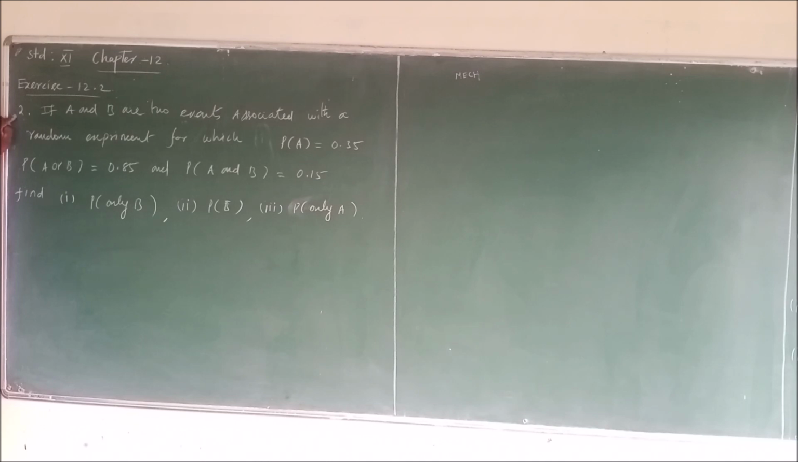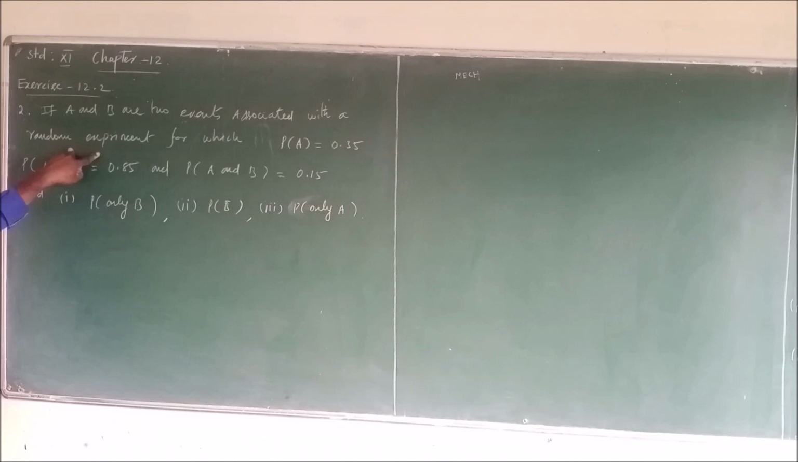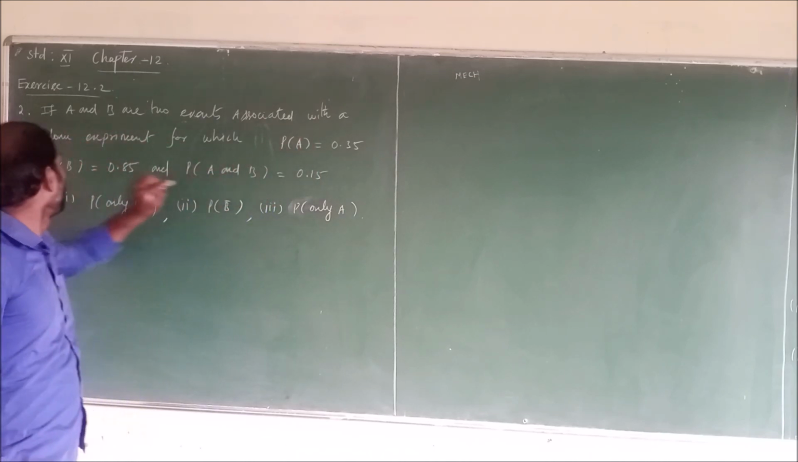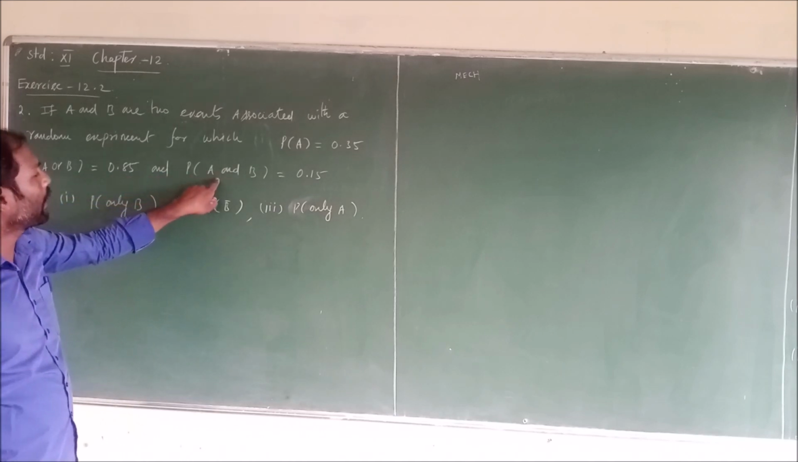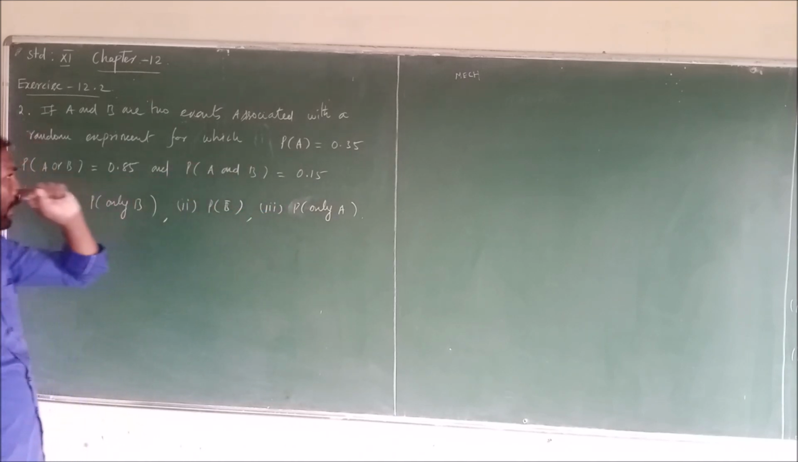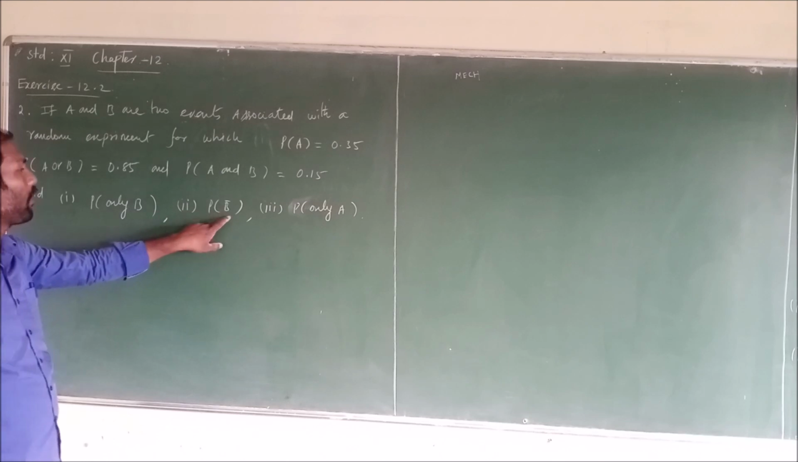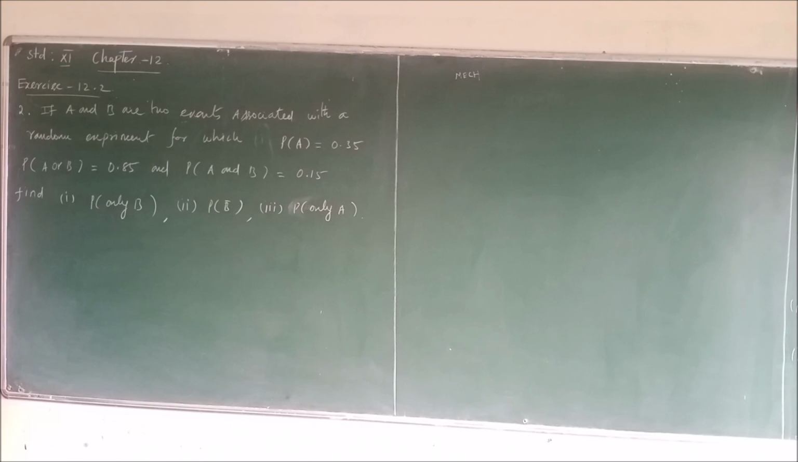Second problem. If A and B are two events associated with a random experiment for which the probability of A equals 0.35, the probability of A or B equals 0.85 and the probability of A and B is 0.15, find the probability of only B, second, the probability of B bar, and third, the probability of only A. First we have to find the probability of B.